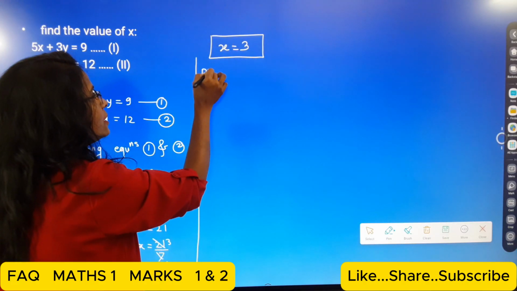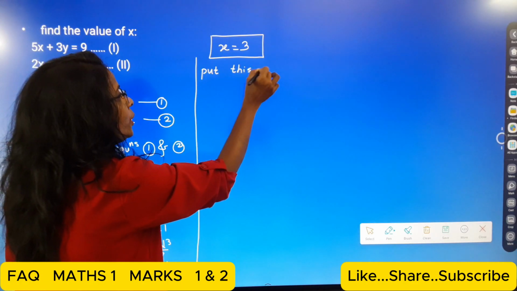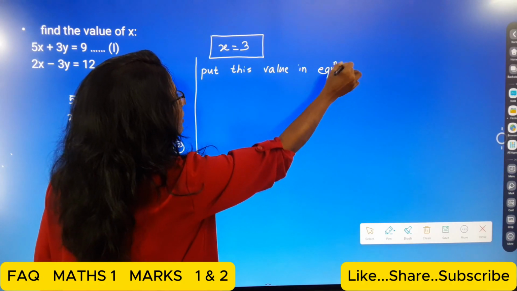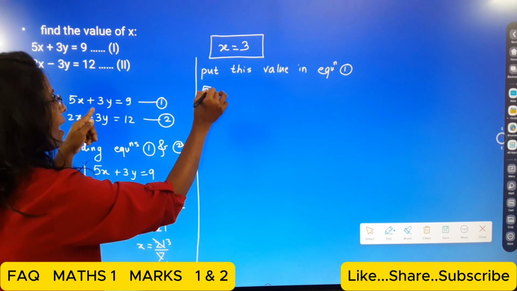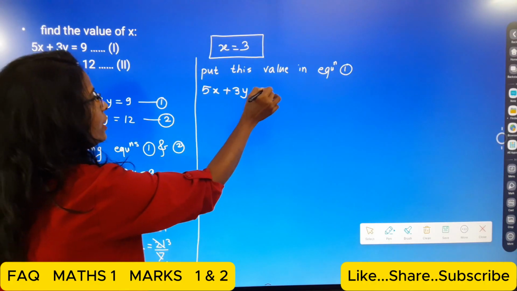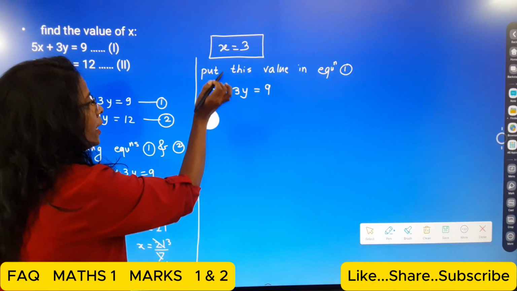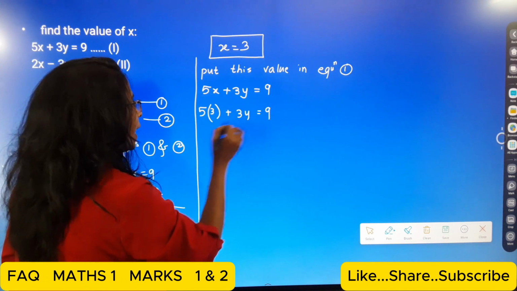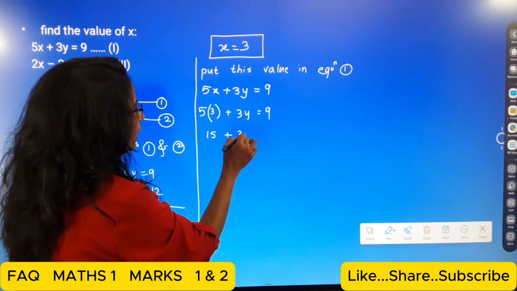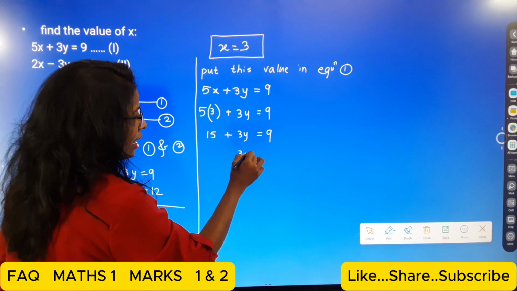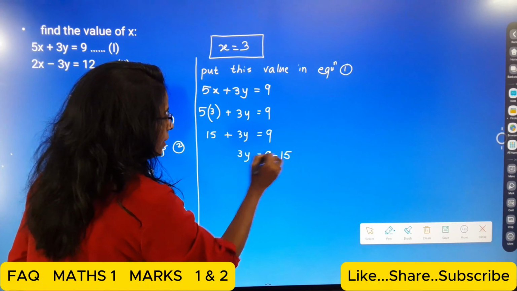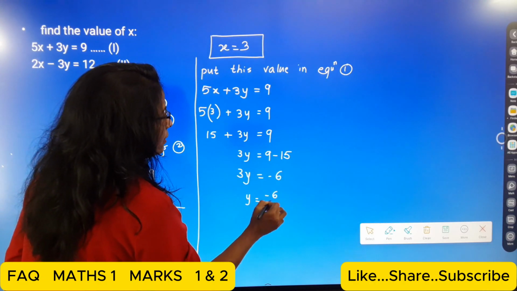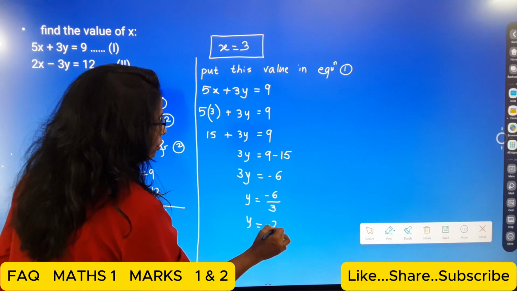Now students, put this value in equation 1. What is equation 1? 5x plus 3y is equal to 9. So 5 multiplied by 3 plus 3y is equal to 9. So 15 plus 3y is equal to 9. So 3y is equal to 9 minus 15, so 3y is equal to minus 6. So y is equal to minus 6 upon 3. So y is equal to minus 2.